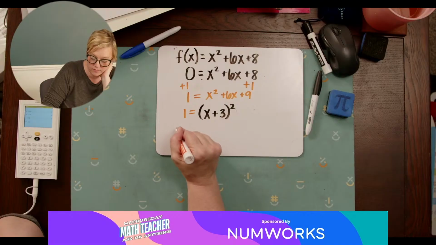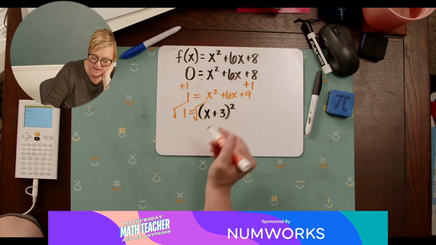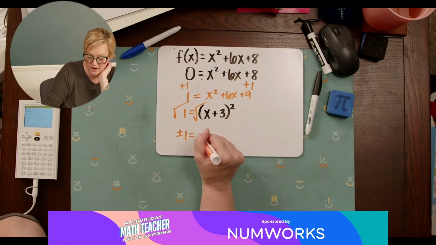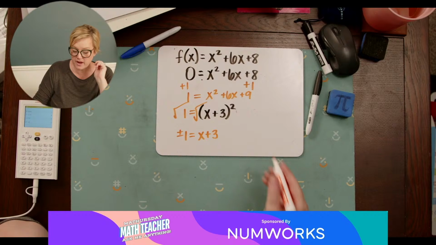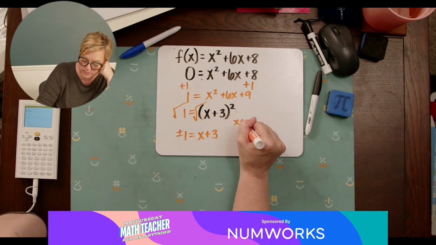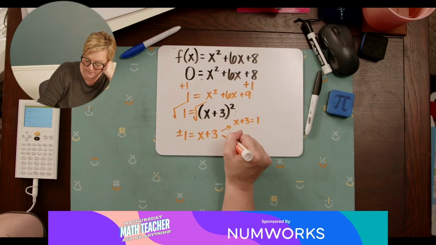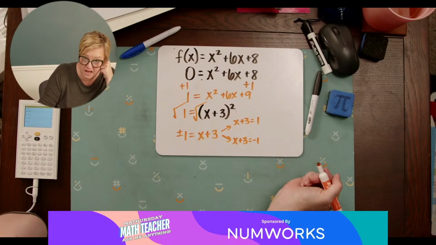So I would square root both sides. The square root of 1 is plus or minus 1. The square root of x plus 3 squared is just x plus 3. So now I've got either x plus 3 equals positive 1, that's one option, or x plus 3 equals negative 1, that's the other option.